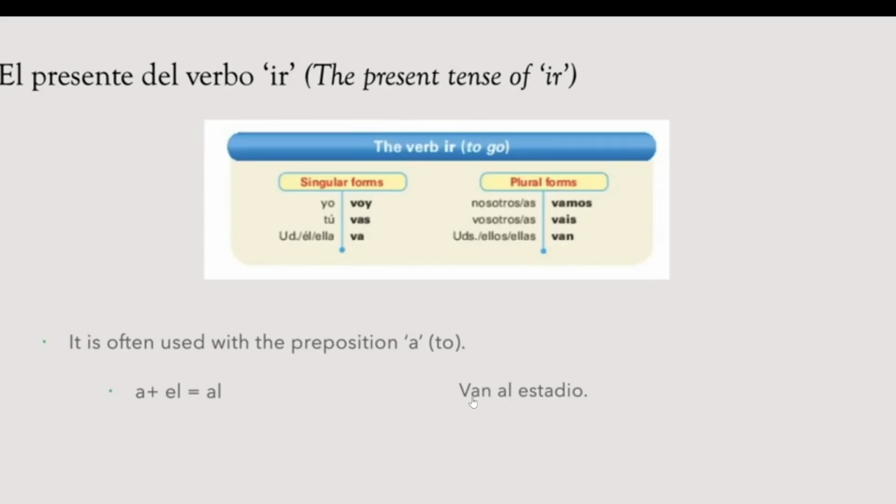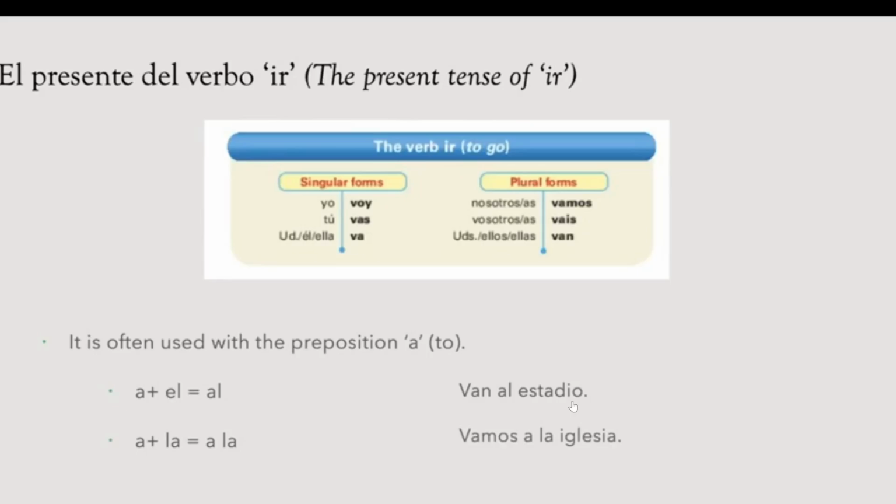Now, if the noun is feminine, then we're going to say a la. In this case there are no contractions, we just say a la. So if we find a place that is feminine, for example biblioteca, then I'm going to say yo voy a la biblioteca, because it's feminine, right?